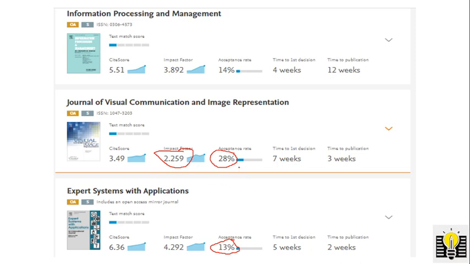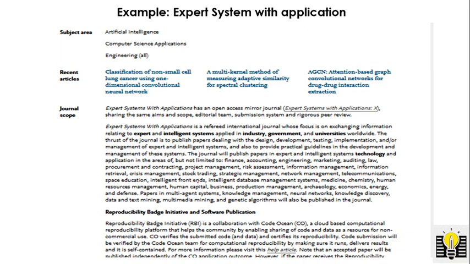If the acceptance rate is more than 20 or 25, it's good for getting your paper taken for review. Not sure whether it will be accepted or not. For impact factor, between 1 and 1.5 is good for beginners. From this list of journals, you can see all the details, including the scope of the paper. Here I am taking Expert Systems with Applications. Here you can find the journal scope also.